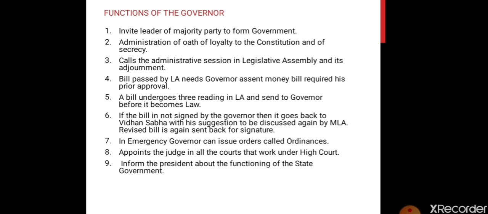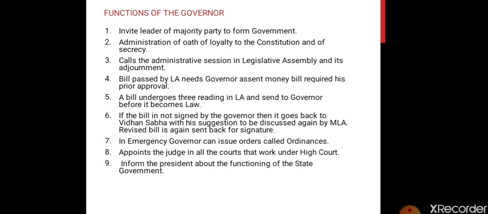If the bill is not signed by the governor, then it goes back to Vidhan Sabha with his suggestions to be discussed again by the MLAs. So if the governor does not sign the bill, he gives his own suggestions, which are the points that need to be discussed and brainstormed again by the MLAs. So it goes to the MLAs in Vidhan Sabha again for discussion, and the revised bill is again sent to the governor for his signature.